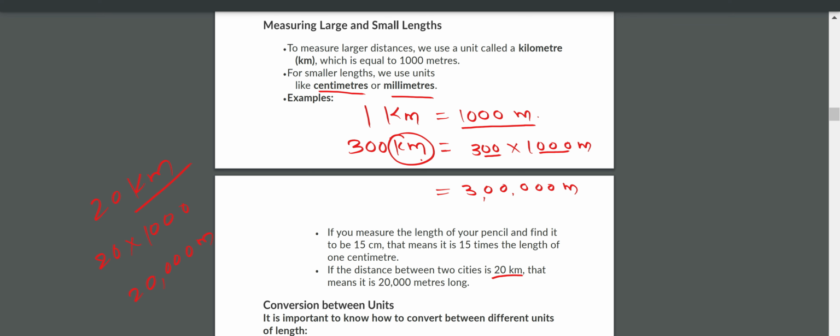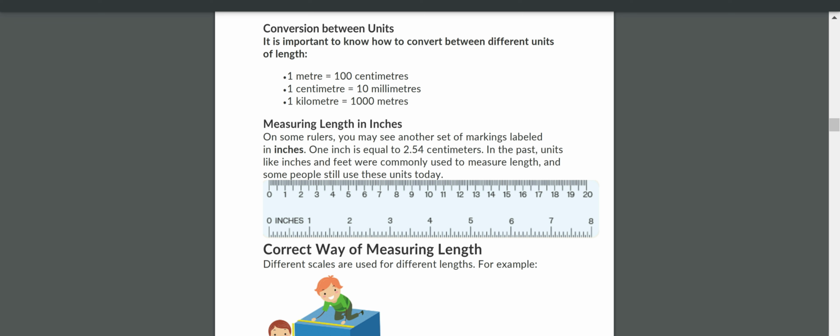Okay. Now, conversion between units. We already know 1 meter, 1 centimeter, 1 kilometer, and different conversions. Now you tell me, 1 meter equals how many centimeters? 100 centimeters. Very good. 1 centimeter equals how many millimeters? 10 millimeters. 1 kilometer equals how many meters? 1000 meters. Now you tell, 1 kilometer equals how many centimeters? 1 lakh centimeters. Very good.